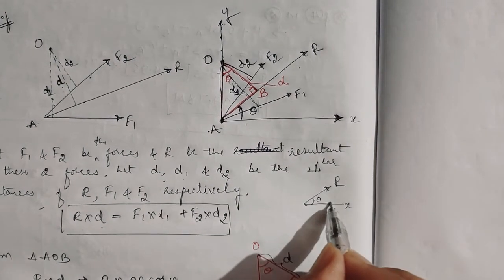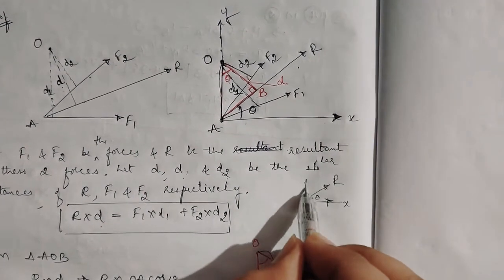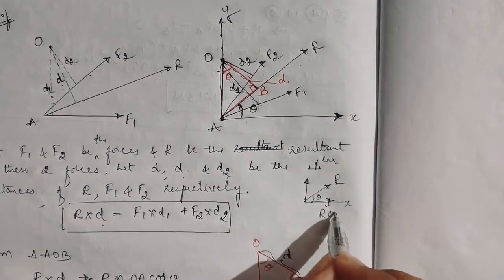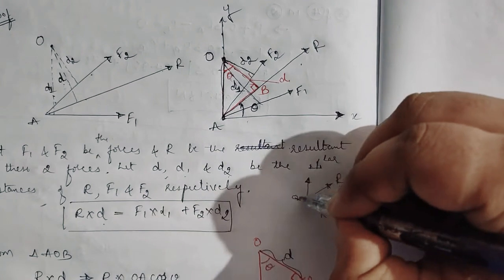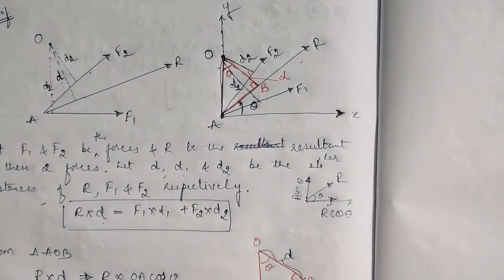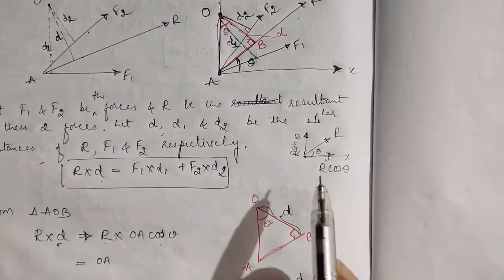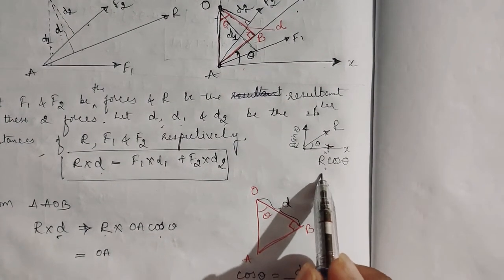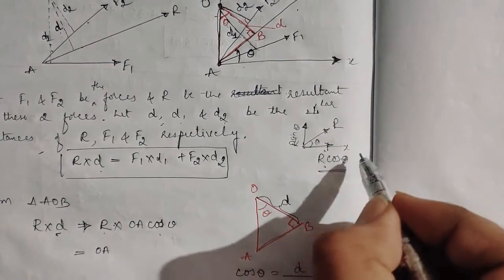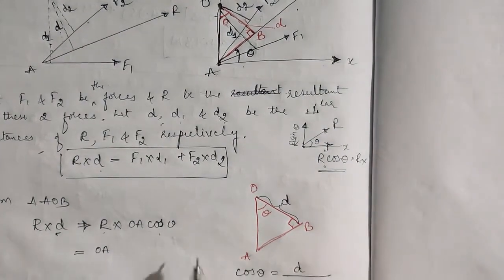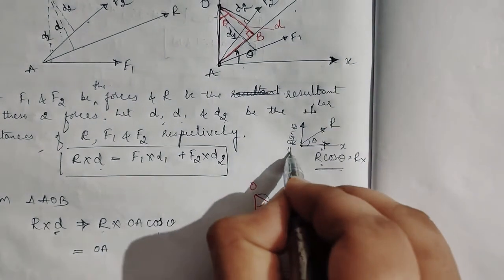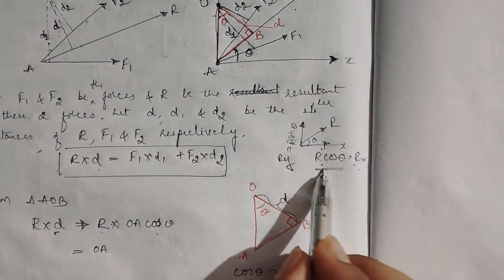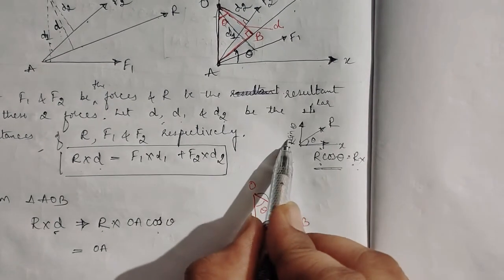If I resolve this into X axis and Y axis, R is an inclined force, this would be R cos theta, and this would be R sin theta, right? So this is X component, Rx, and this is Y component, Ry. So this is R in the direction of X, that is R cos theta. R in the direction of Y, this is R sin theta.